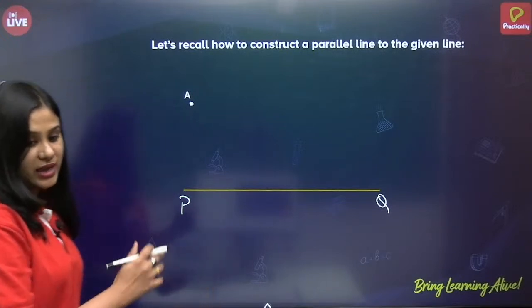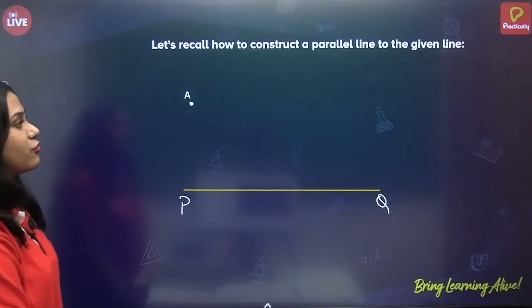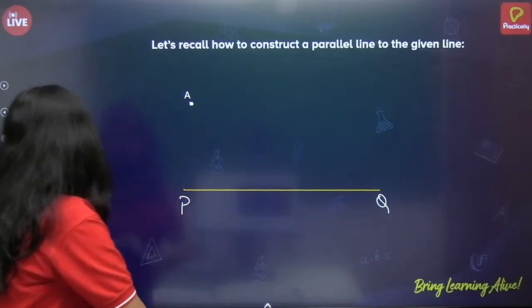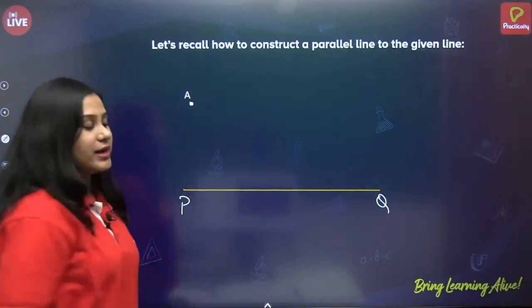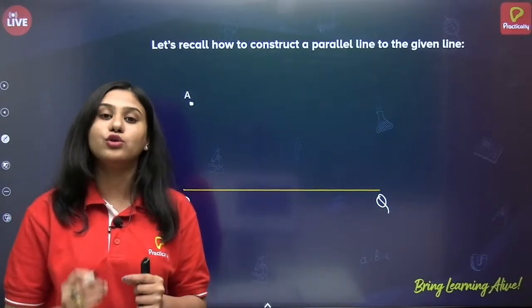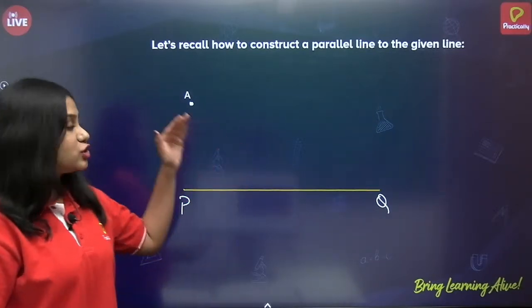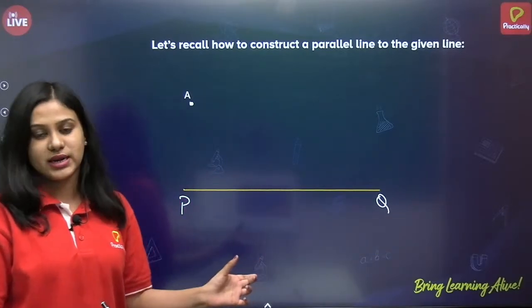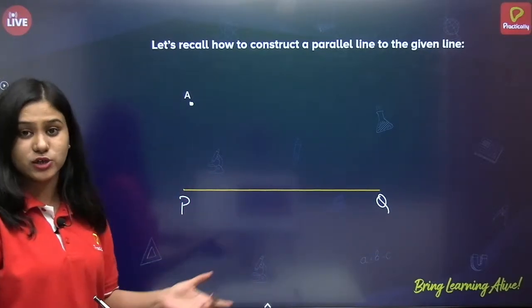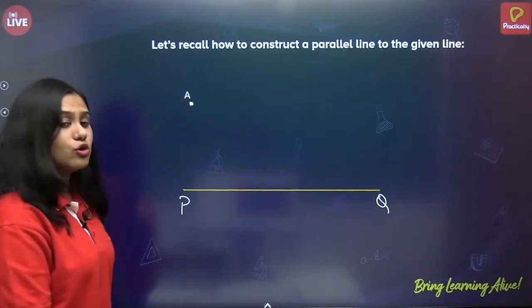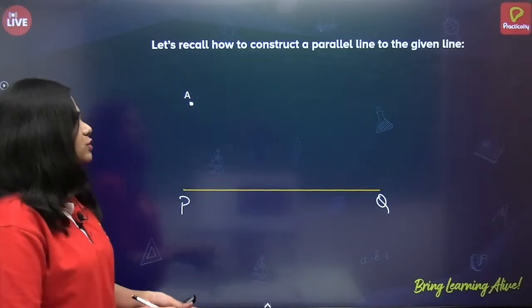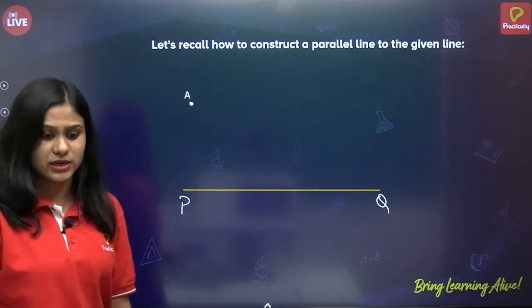Okay. Fine. So let us start with construction of a parallel line. Now this is a point A, and through point A, I have to construct a line parallel to line PQ. Even class 8 students can answer this because we have done this in practical geometry, correct? So how do you do it? Take some convenient radius. You know this concept, of course, because we've been studying it in practical geometry.